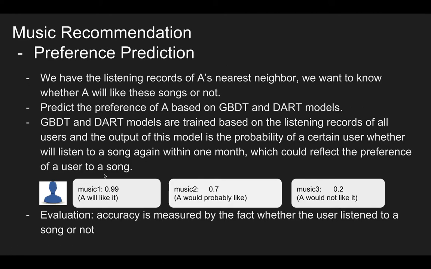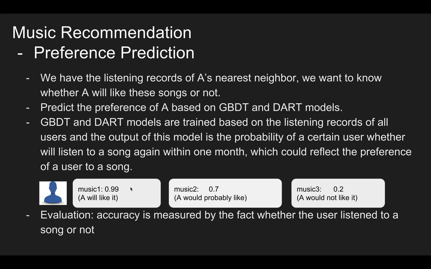And then we built a machine learning model, and this model is based on the listening events. We will integrate 3 different tables: the users, the songs, and the listening events into one. And then we run a machine learning algorithm to predict that if a user listens to a song, will he or she repeatedly listen to this song? After we build this model, we put user B's favorite songs into this model to see whether user A will like these songs.